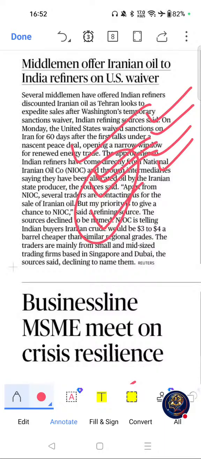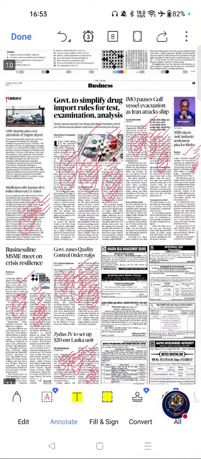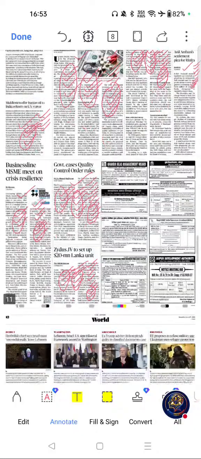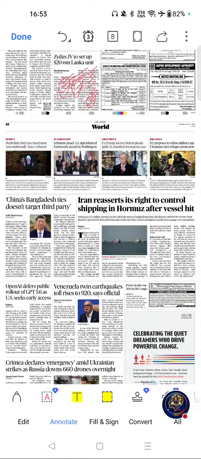Move on to the next important articles from this page. These are the only important articles from here. Now move on to page 12, world section.